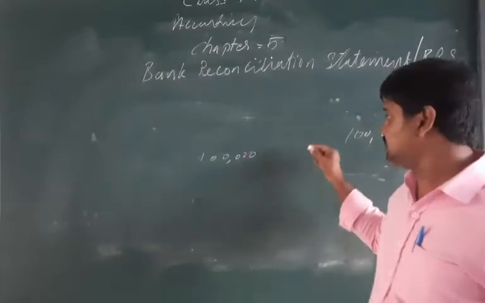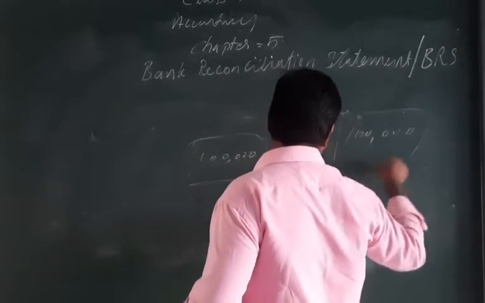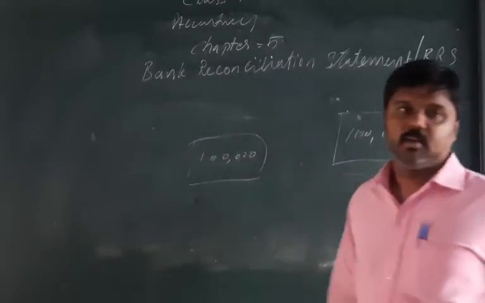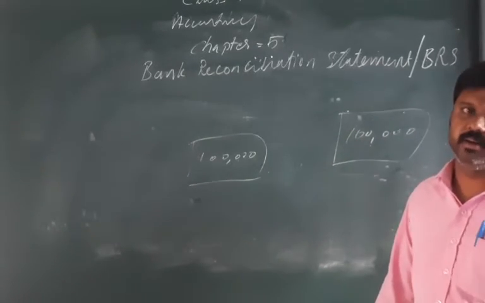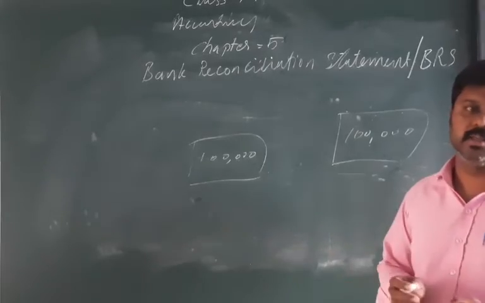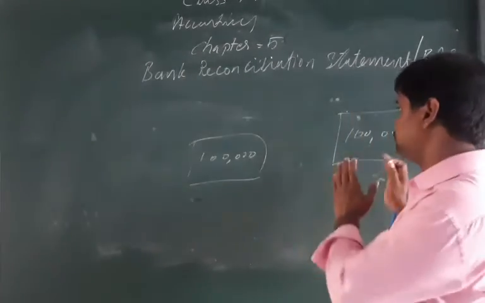But in certain situations there may be some differences. To identify why this occurred, maintaining the same amount in both places is very important.